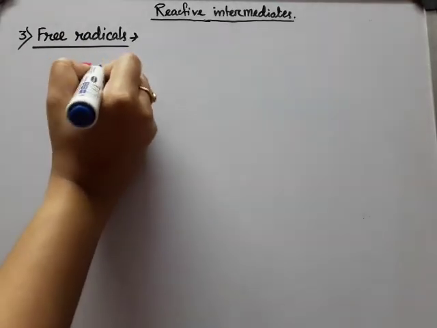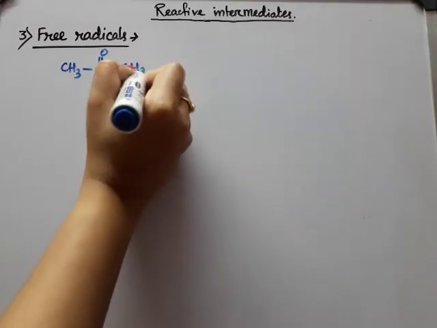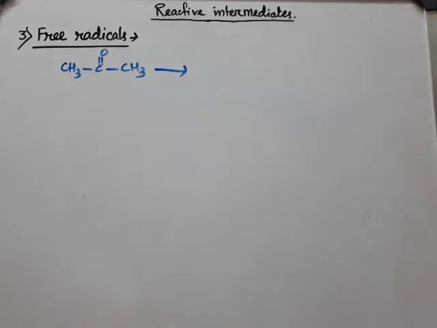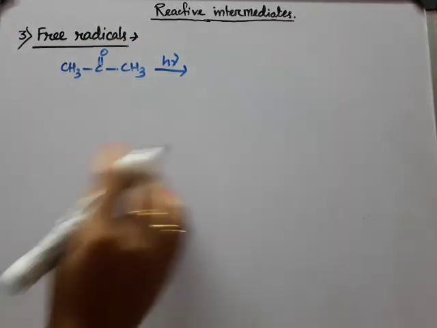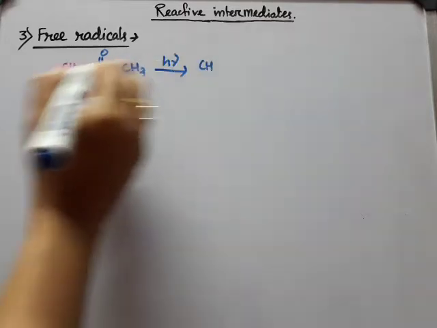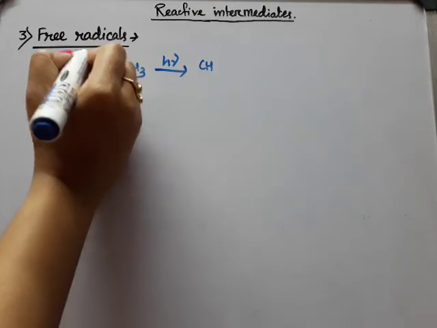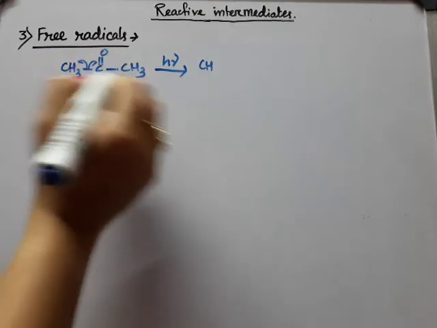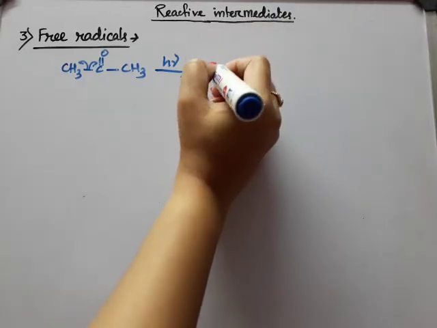Suppose we are taking this one, and h nu, by the homolytic fission of this bond, half arrow. We use a half arrow for homolytic fission of bonds. So,